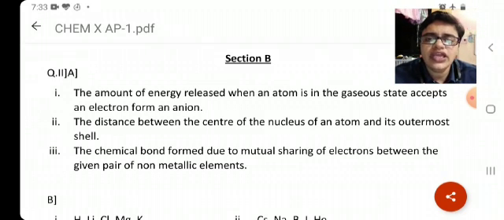Question 3, atomic radius. The answer is going to be the distance between the center of the nucleus of an atom and its outermost shell. That is the answer for question number 3. Pay a little attention here, guys.